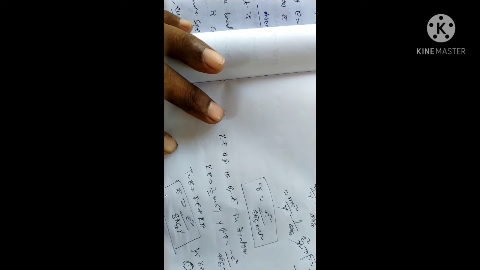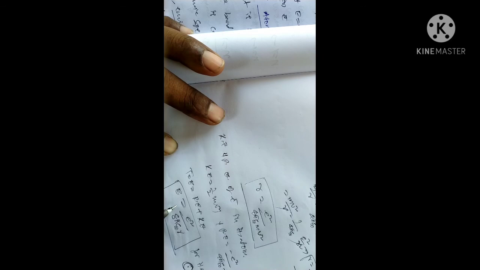According to the electron orbit for hydrogen, the energy of the electron is E equal to e square by 8 pi epsilon naught r.